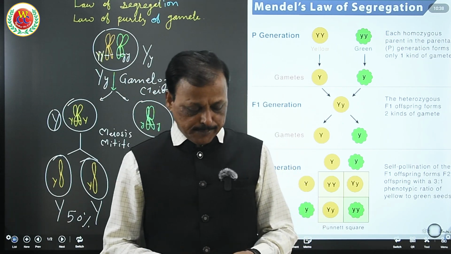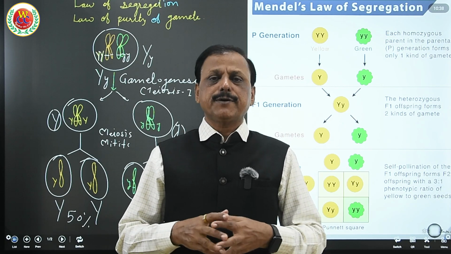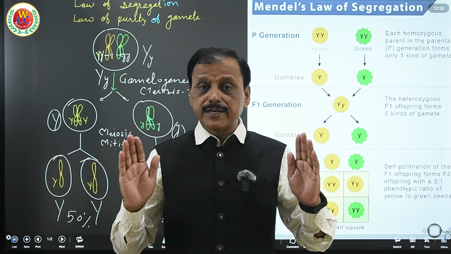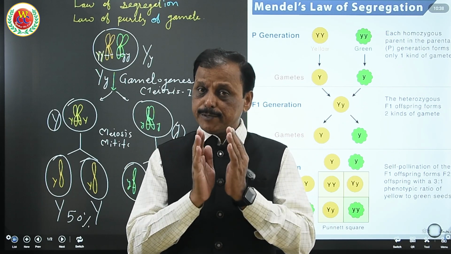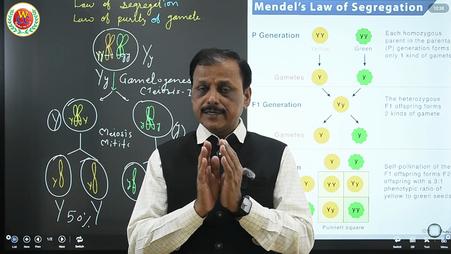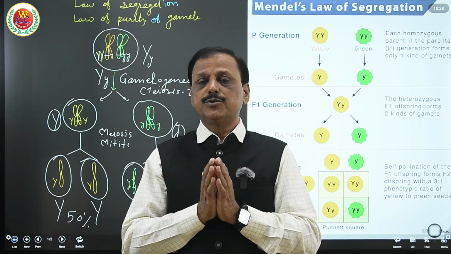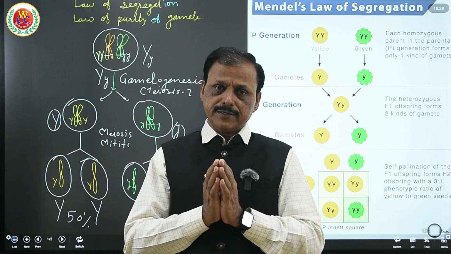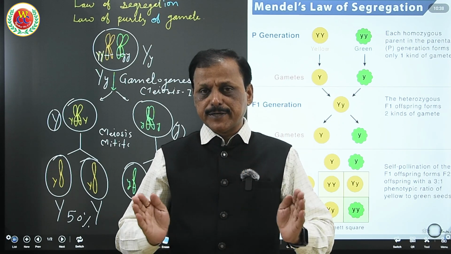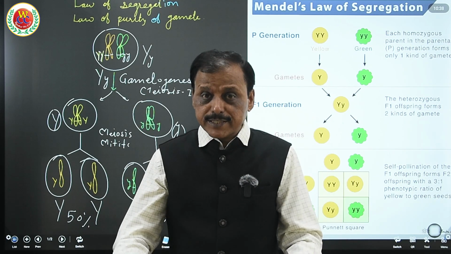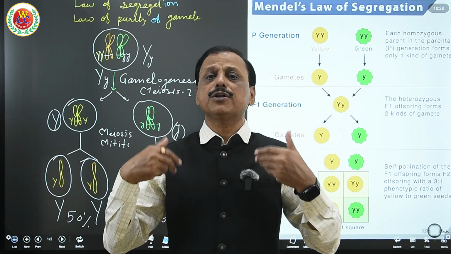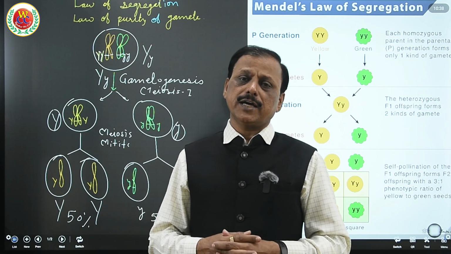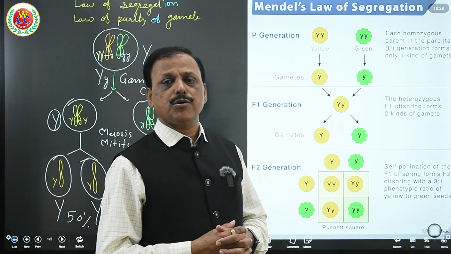So Mendel proved that allelic factors which remain together in heterozygous condition in F1 generation do not blend, they remain together, and they get separated, segregated during gametogenesis. When the F1 generation has selfing, capital Y and small y get separated into separate gametes so as to represent a gamete with an individual factor, that is called law of purity of gamete. And hence Mendel has defined this law as a law of segregation as well as law of purity of gamete.